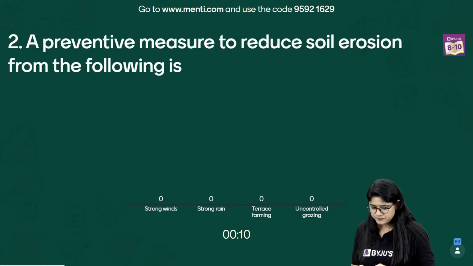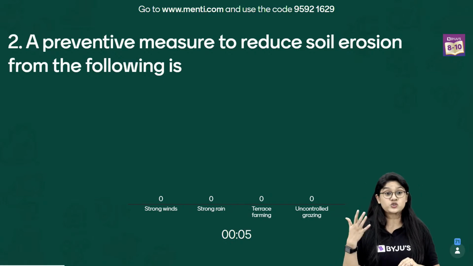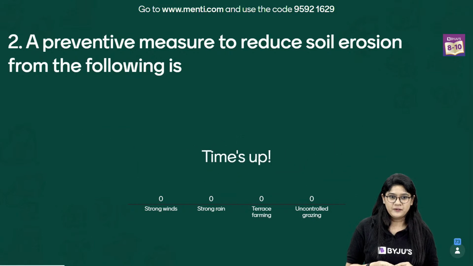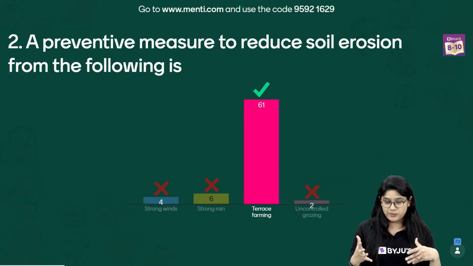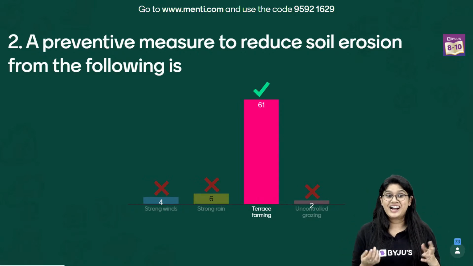It's very easy, right? We discussed in detail about soil erosion. Answered? Okay. And here we go. Option C, terrace farming. 61 of you have voted for the correct answer. That is absolutely amazing.